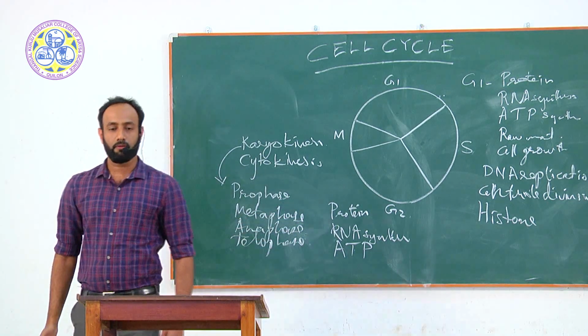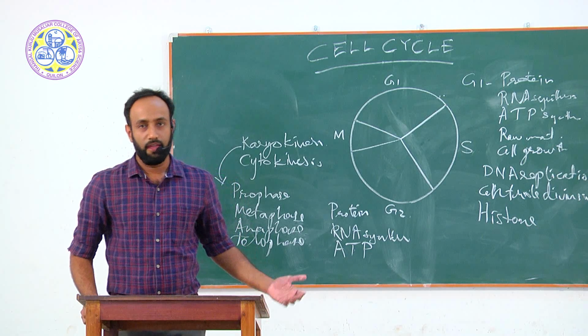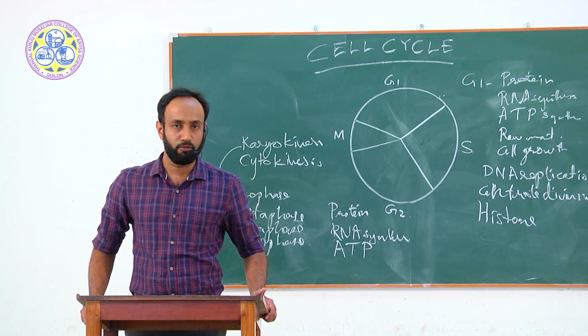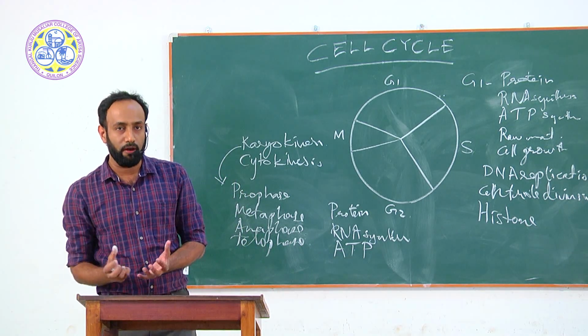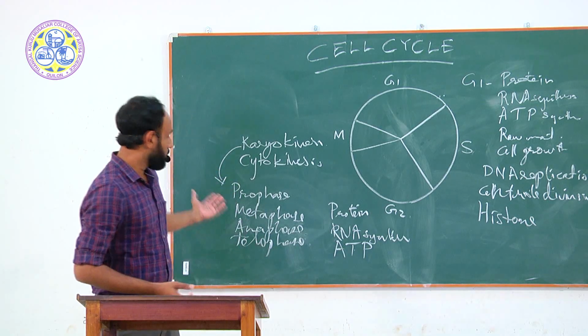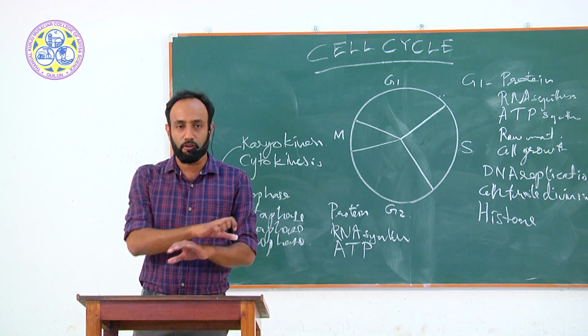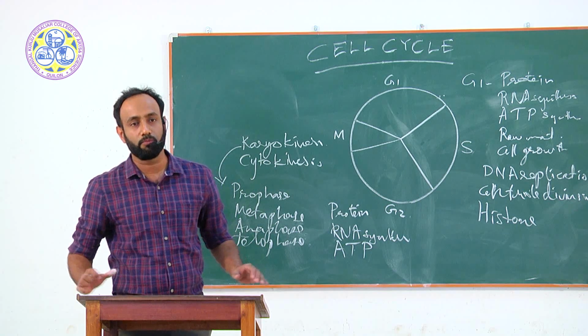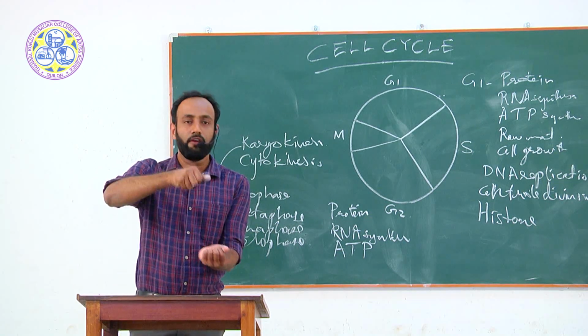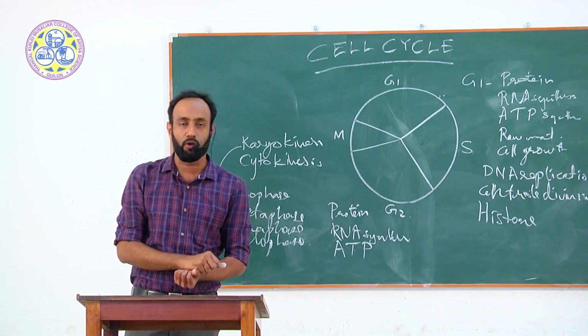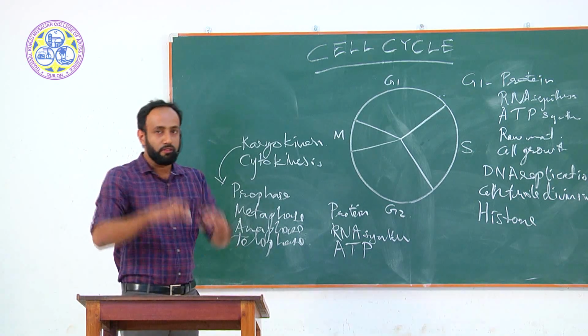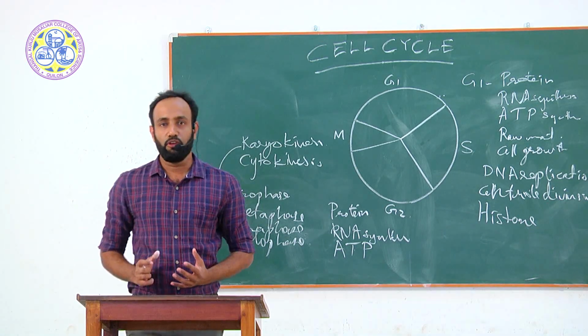These are the important steps taking place in the M phase. During the prophase, the total DNA will be arranged or packed. Then during metaphase, the DNAs will be arranged in a particular plane called the equatorial plate or metaphase plate. Then in anaphase, the divided DNAs will be equally separated into two halves. Then in telophase, they will be enclosed in the nuclear membrane.